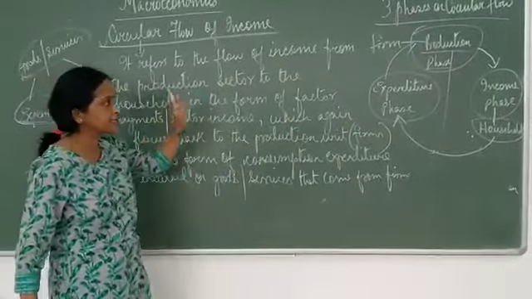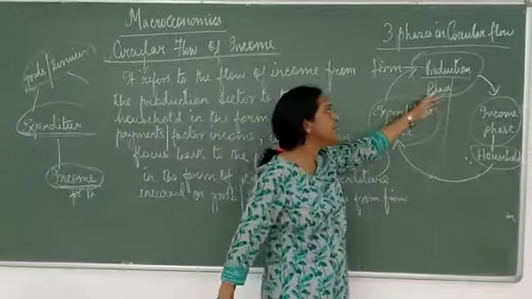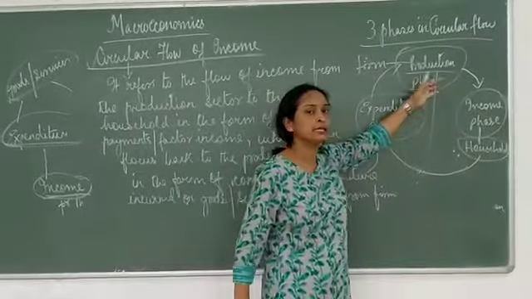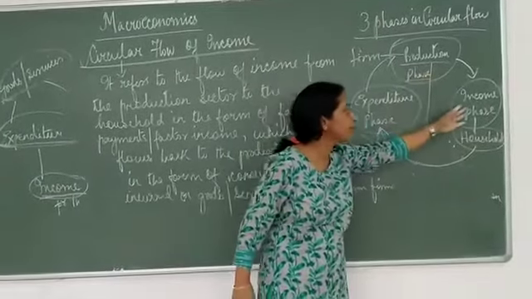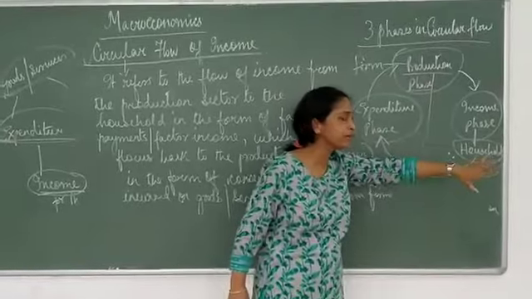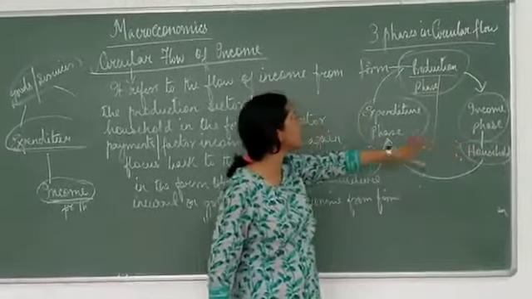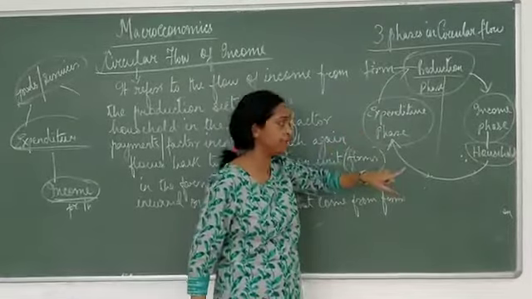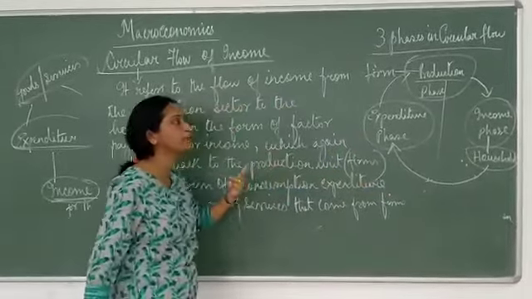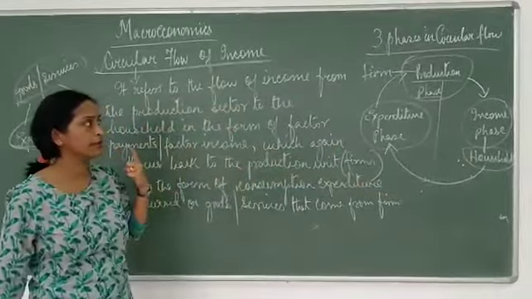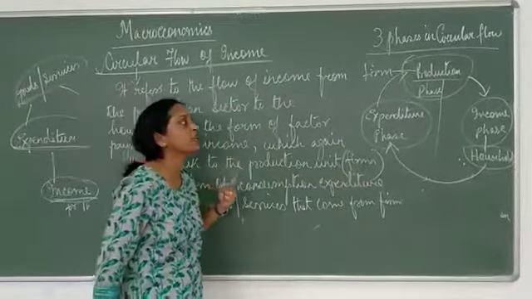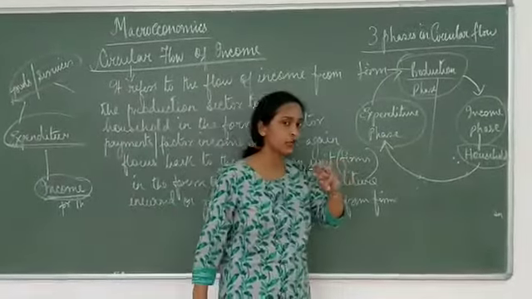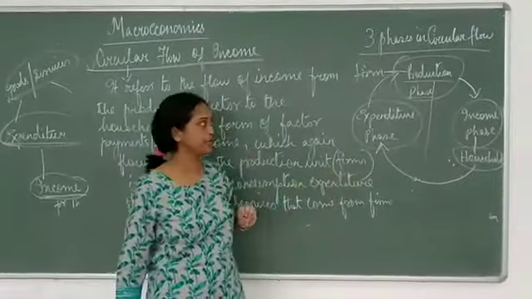So this is very important. Another name for the production phase is the generation phase. The income phase is called the distribution phase because income is distributed here, and then the expenditure phase is also called the disposition phase. Now when in the next chapter we take up national income accounting, we will see that national income is counted in 3 different ways.